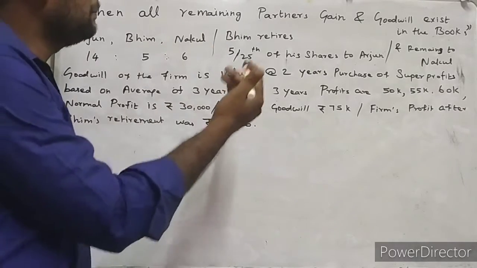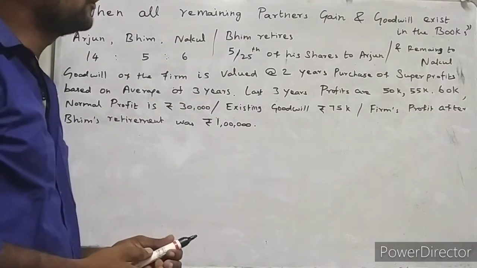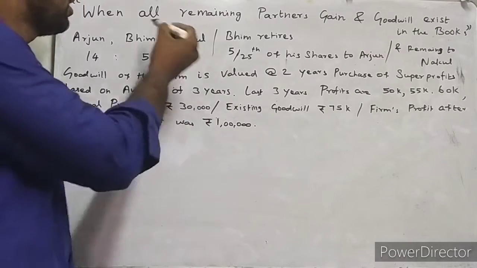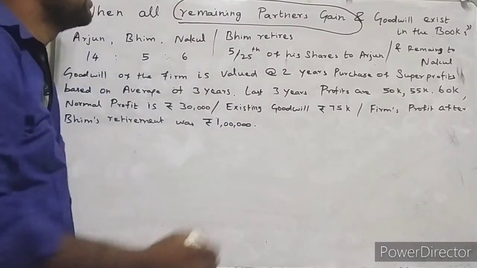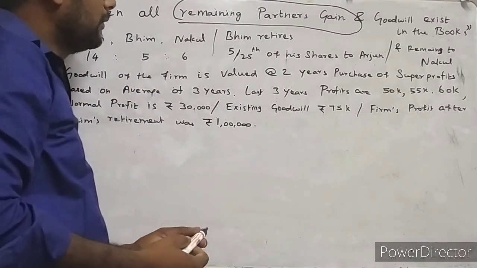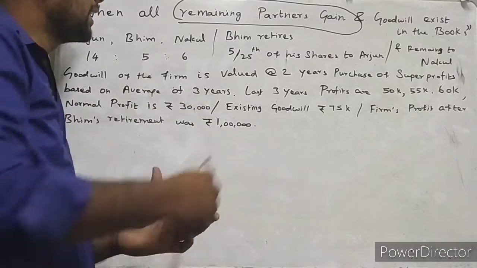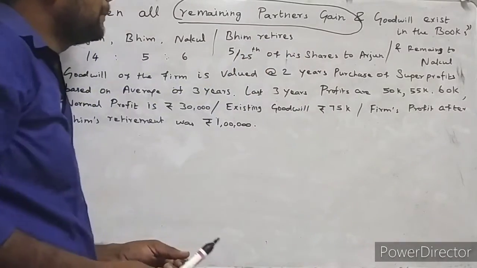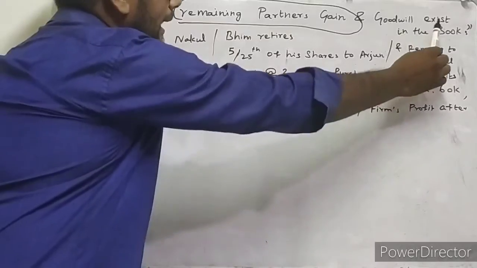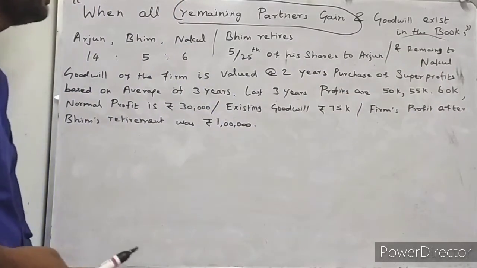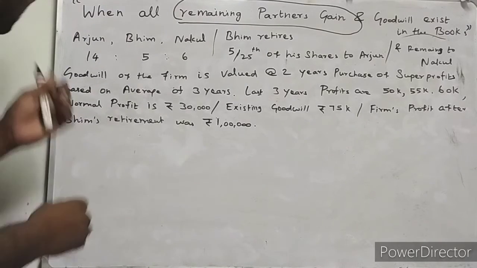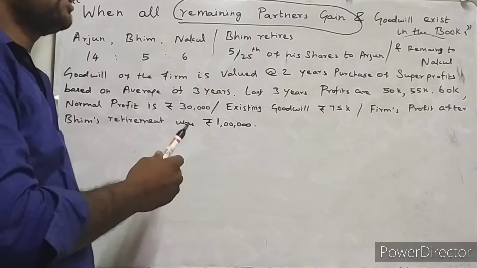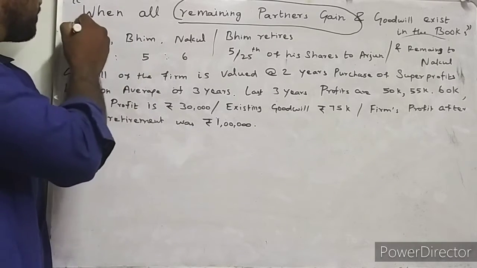When all remaining partners gain and goodwill exists in the books. After a partner's retirement from the partnership firm, whoever is a continuing partner is a remaining partner. So all remaining partners gain and goodwill exists in the books. If goodwill already exists in the books, what will we do? That existing goodwill will be written off by all existing partners in their existing profit and loss sharing ratio. Isn't it?